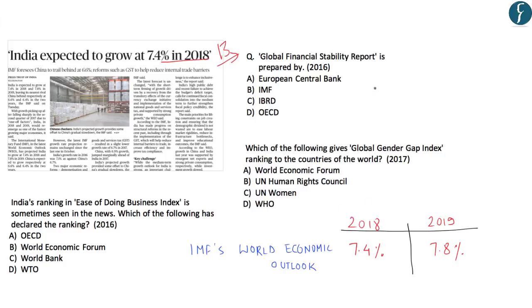As you can see, various questions have already appeared in previous UPSC papers. In 2016, a question was asked on the Global Financial Stability Report. In 2016, there was another question with respect to India's Ease of Doing Business Index. And in the year 2017, a question also appeared on the Global Gender Gap Index. So we see that UPSC has been asking questions on certain reports prepared by certain international institutions. First of all, let us go through the news and then we'll come back to these questions asked in UPSC examinations.